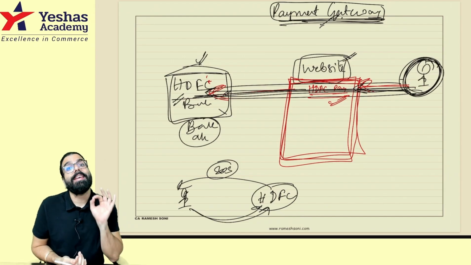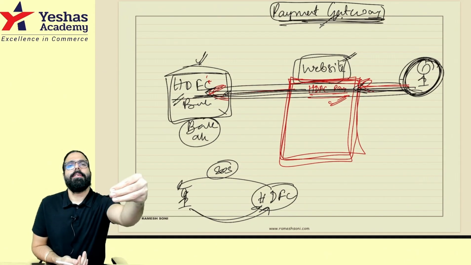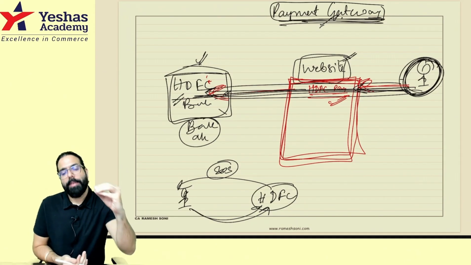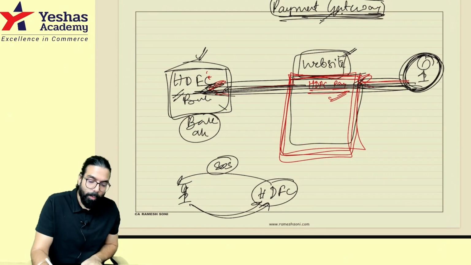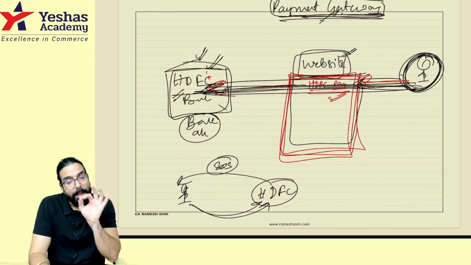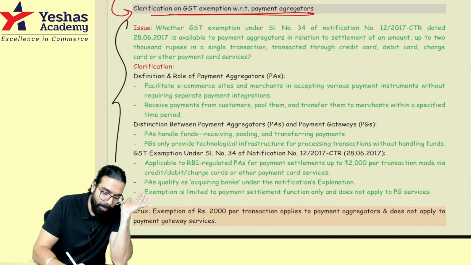Payment gateway is just technological support, and the clarification is that whenever charges are taken for a payment gateway, even if the amount paid by the student is up to 2000, whatever amount is charged by HDFC for the payment gateway will attract GST. There is no exemption. That has all been clarified here.